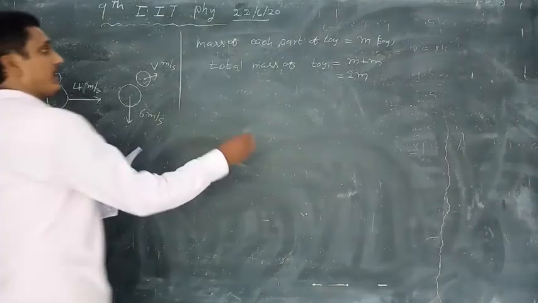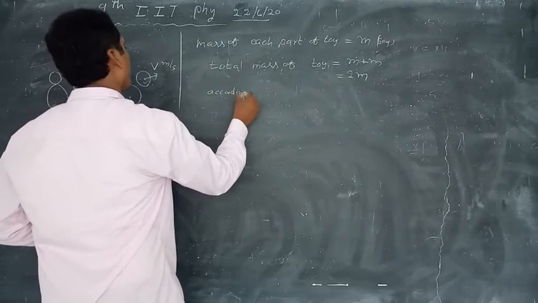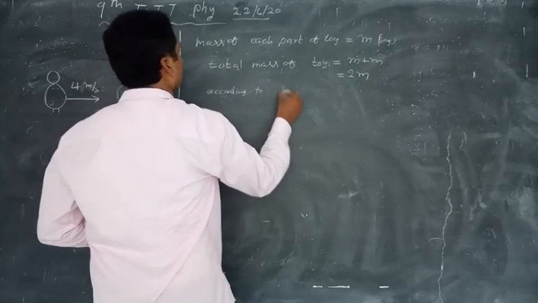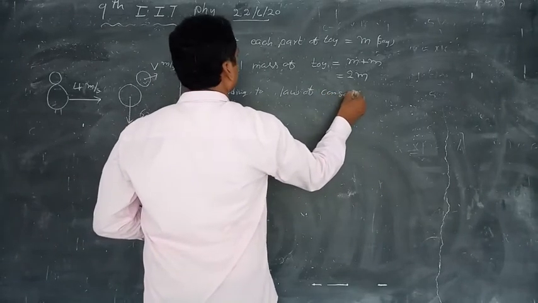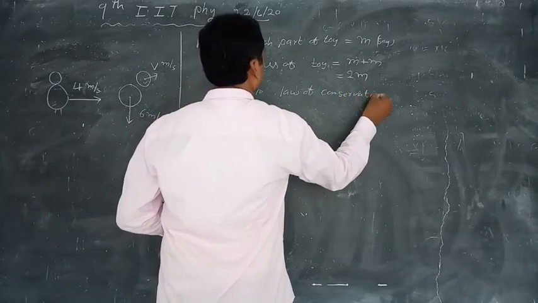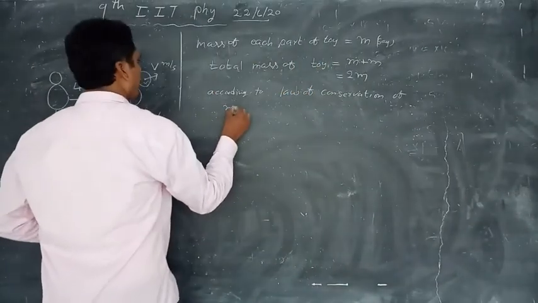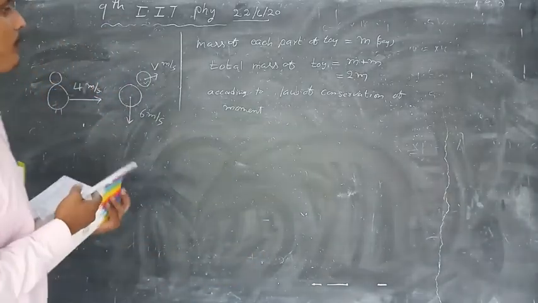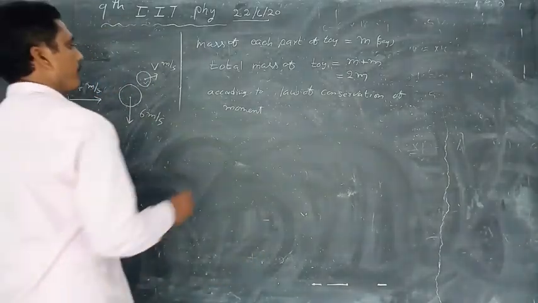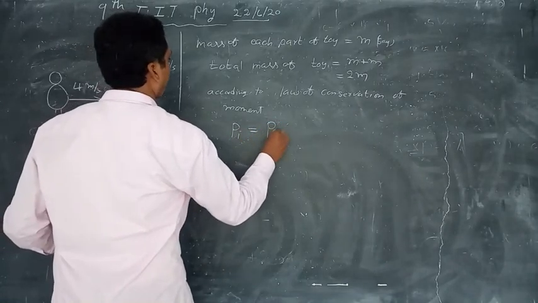According to law of conservation of momentum, P initial is equal to P final.